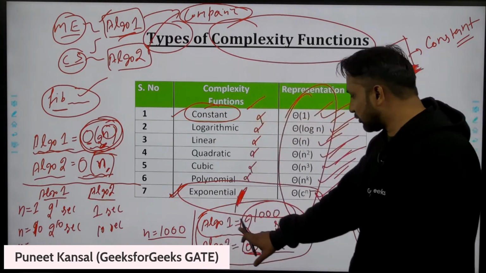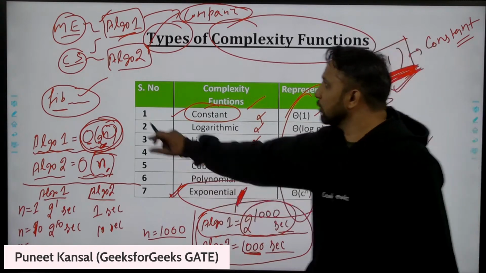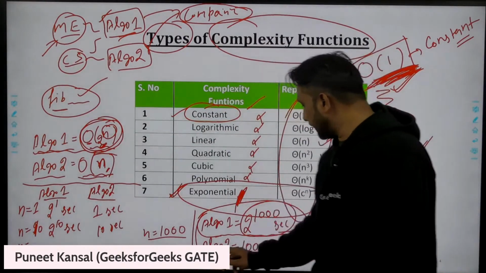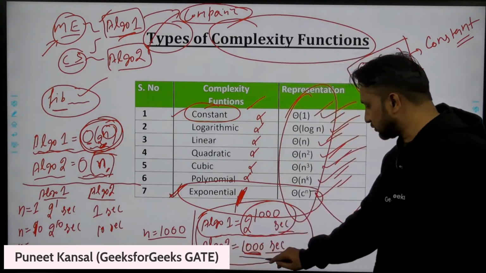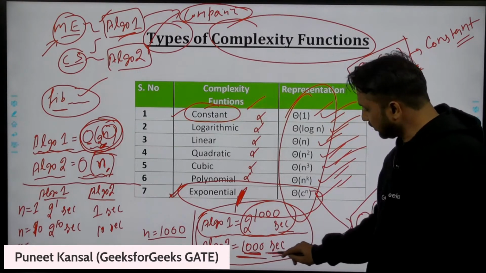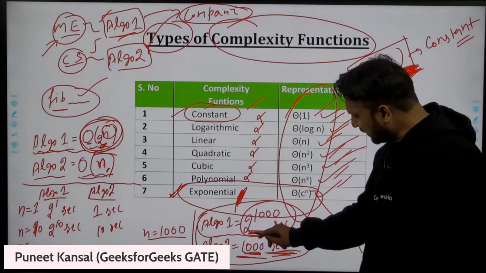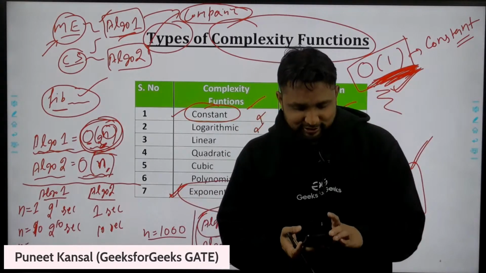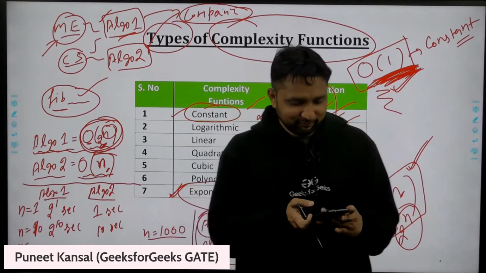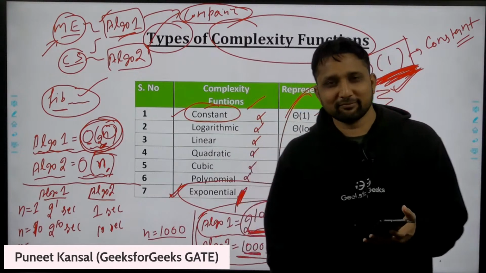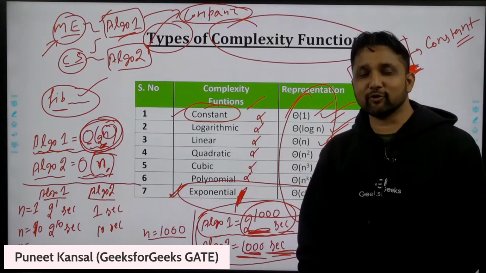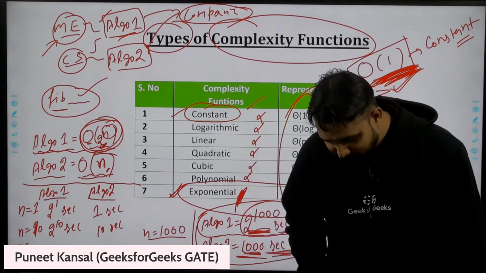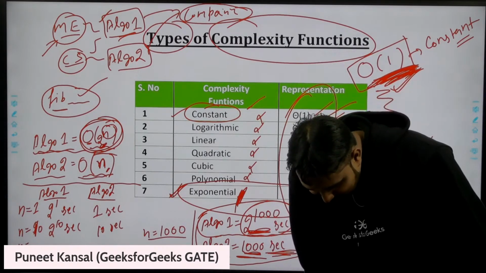So algorithm 1 is taking this much time to execute. Who is right: the mechanical boy, or the CS boy who wrote algorithm 2, which takes 1000 seconds? Can you tell me how much time this will take, how much is 2 power 1000? Veer is laughing. 2 power 1000 seconds is actually 1000 times 2.